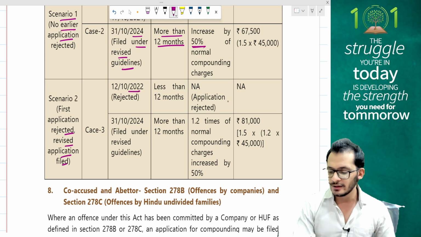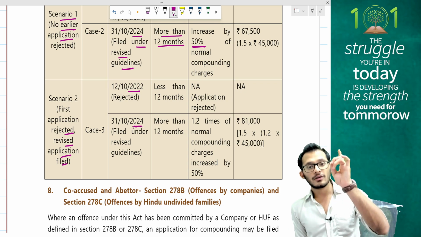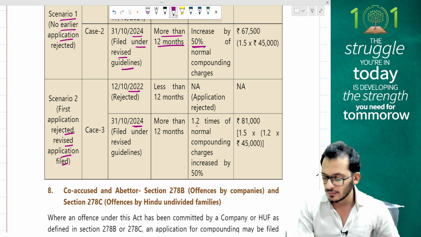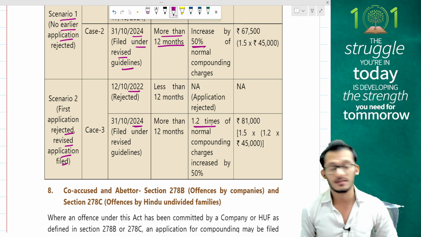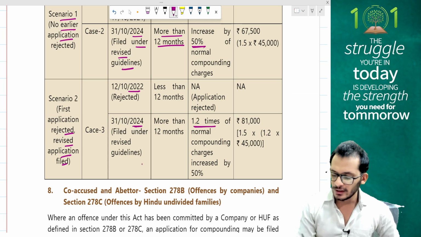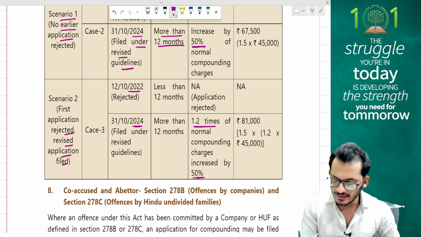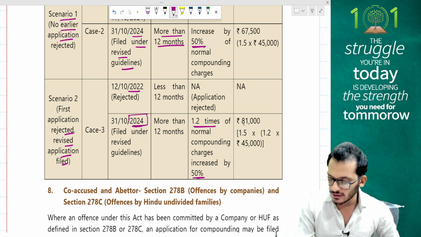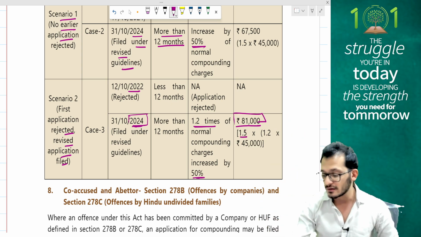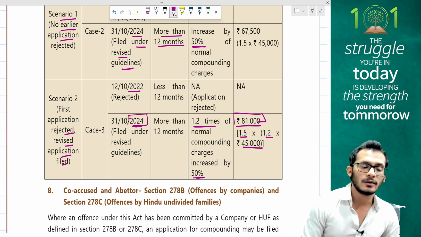Next, scenario number 2, where the first application got rejected, revised application filed. The first one got rejected in 2022, then in that case nothing can be done. Second application in 2024, even though the earlier one got rejected, people, it is treated as the first application, so this becomes a second application. You will have to pay 1.2 times on this, plus the additional 50% because it is after 12 months. Therefore the charge becomes 81,000, which is nothing but 1.5 for the 50% increase, 1.2 for the second offence, and then 45,000 rupees for the normal compounding charges.